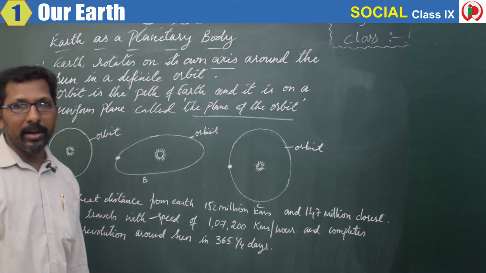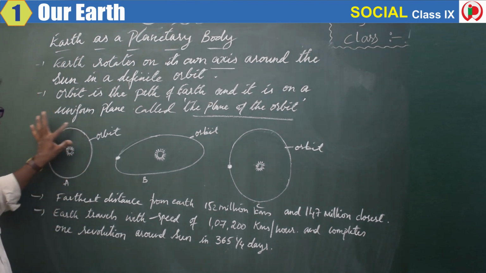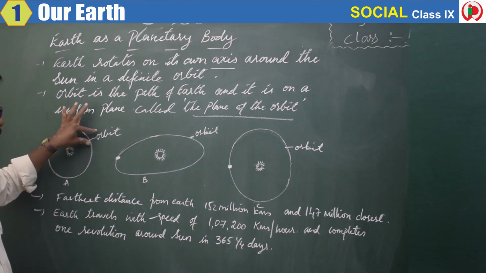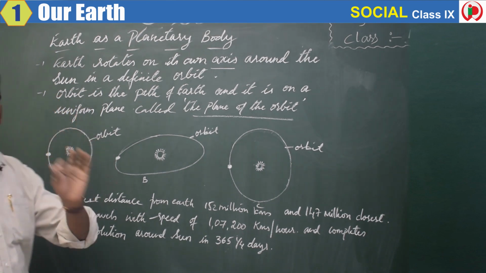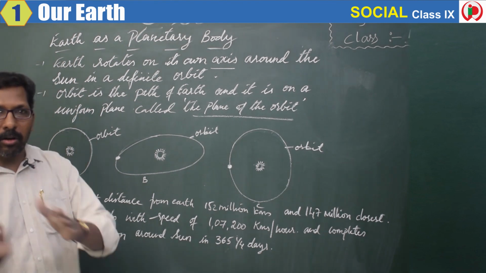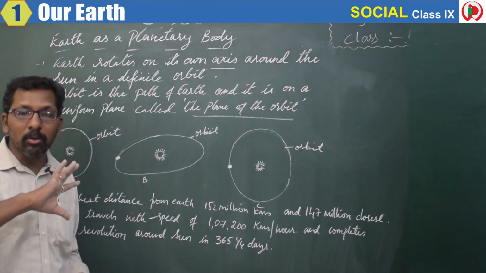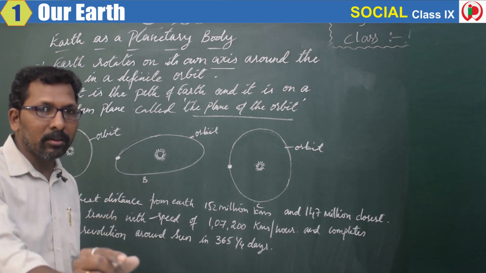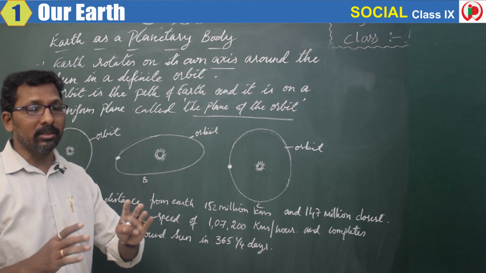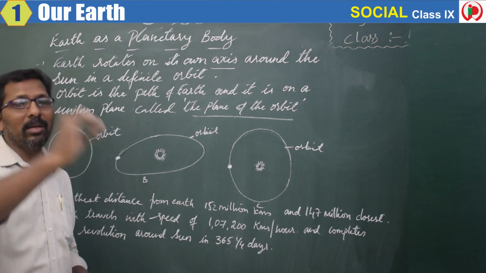This is the orbit. Earth is moving around the sun on its own orbit, and this particular orbit is in a uniform plane. It's not like the road, curved one. It does not change, right? The distance of 15 crore kilometers means 15 crore kilometers only. It does not change. It's not like this year it is 15 crores and next year it may change. It is the same particular distance.